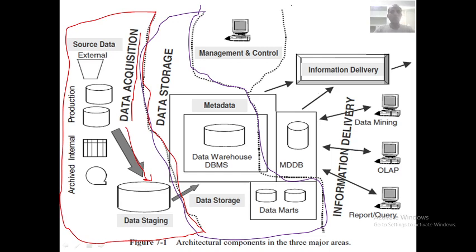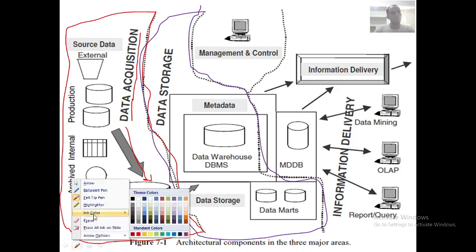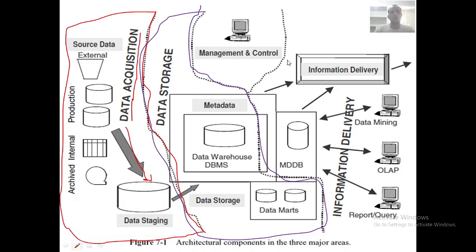Then we have one more part, that is the information delivery system.